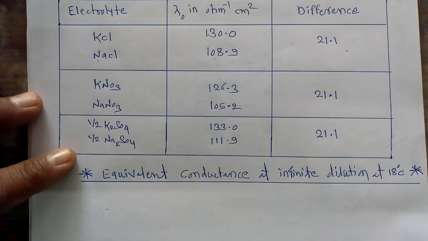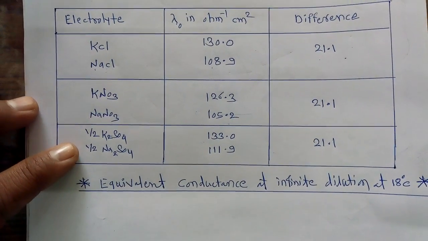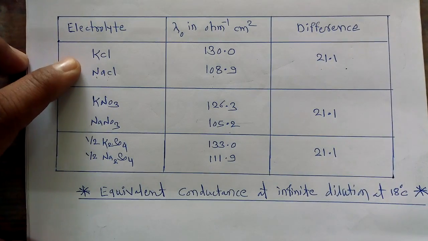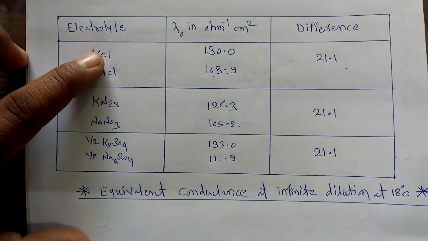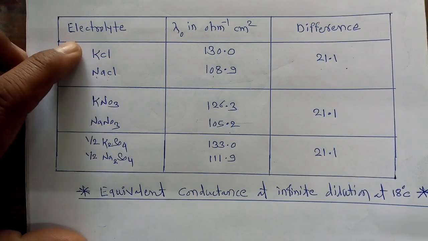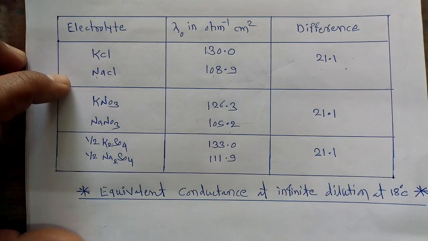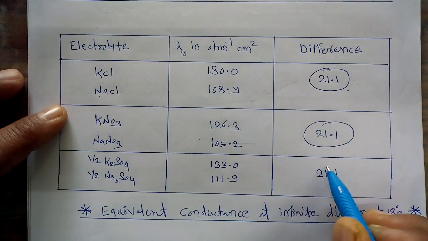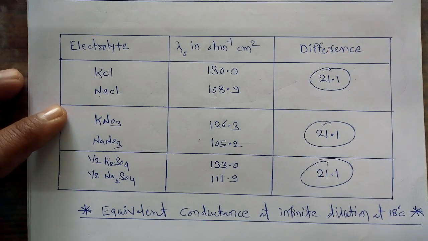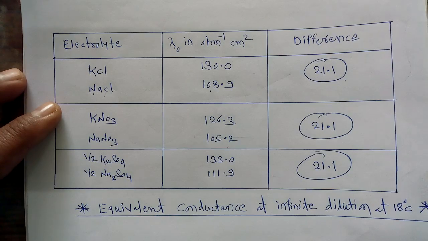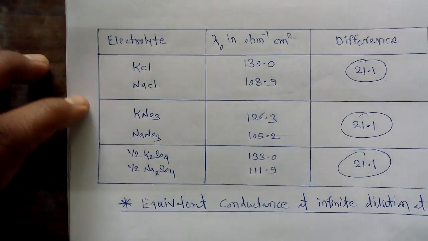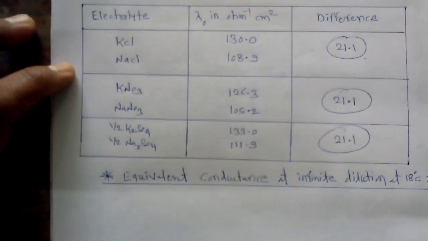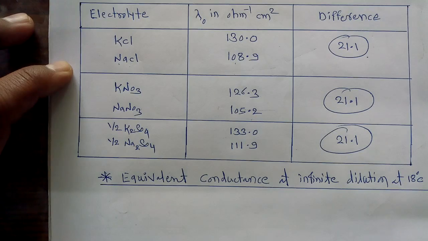Now by observing all these values of lambda 0 and their differences, we can say that no doubt we can change the pair of electrolytes by taking a common anion and changing the cations, yet we get a similar difference. We get a similar difference in their lambda 0 value at a given temperature. So what does it mean? From this we can say that the contribution of each ion towards the particular lambda 0 value is fixed.